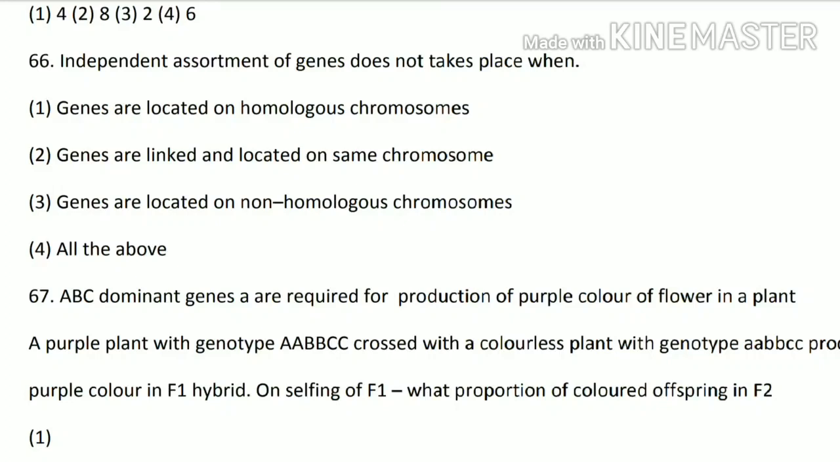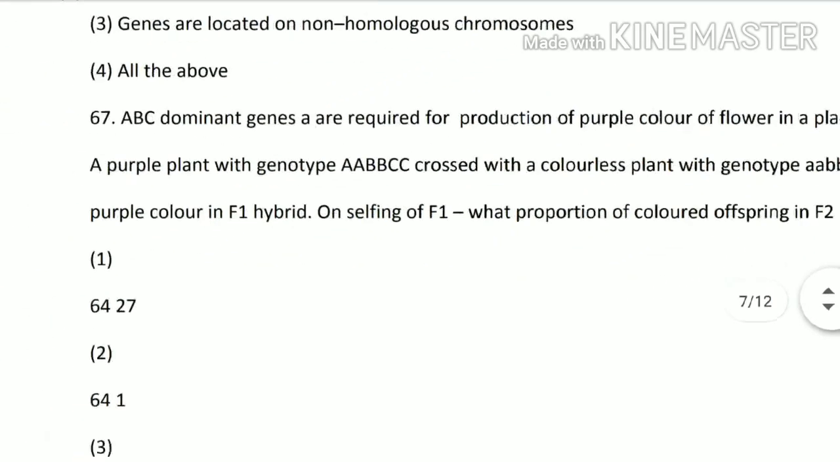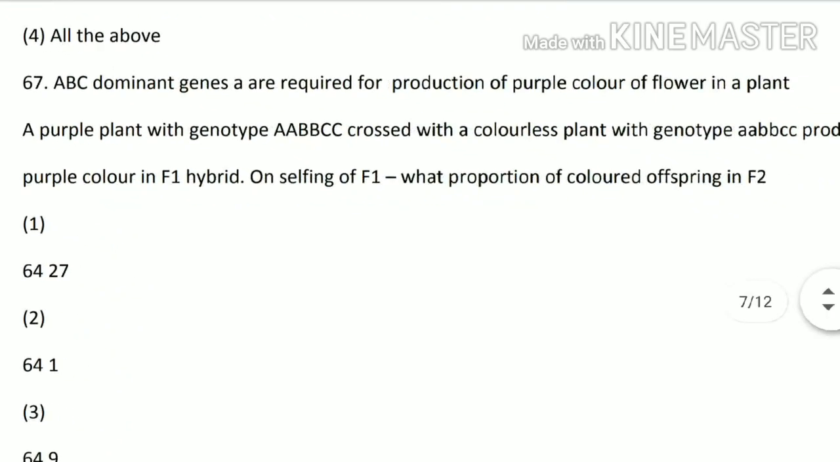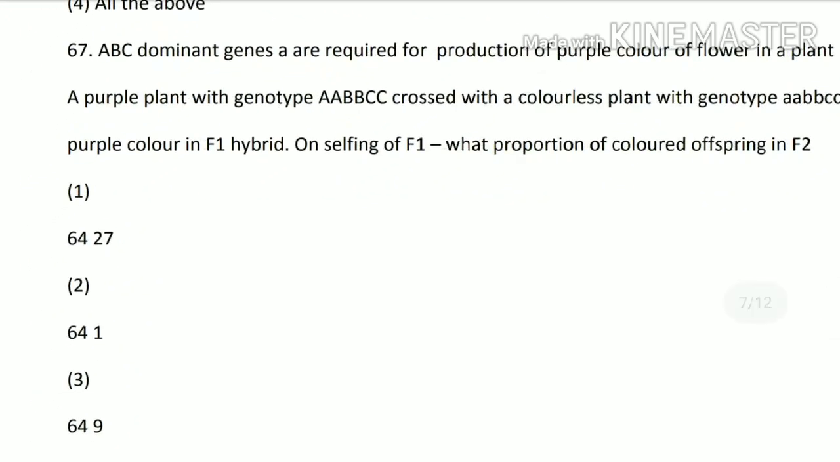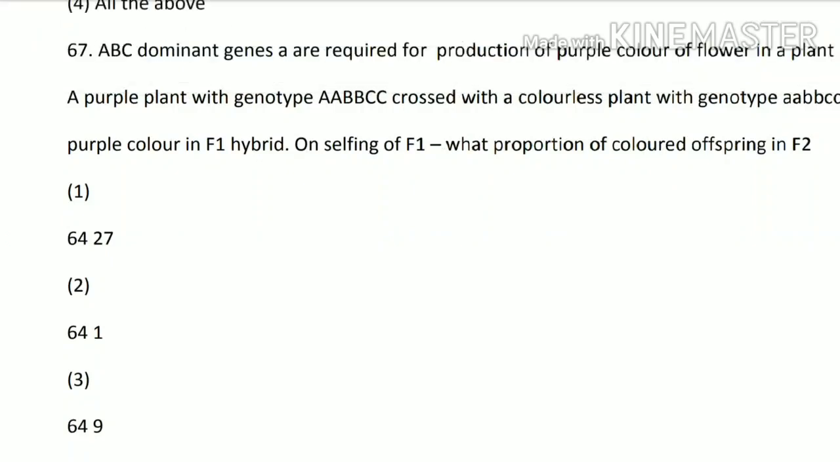Next, 67th question. ABC dominant genes are required for production of purple colored flower in a plant. A purple plant with the genotype this is crossed with a colorless plant with the genotype this produces purple color in F1 hybrid. On selfing of F1, what proportion of colored offspring in F2? So the correct answer is option number 1, 27/64.